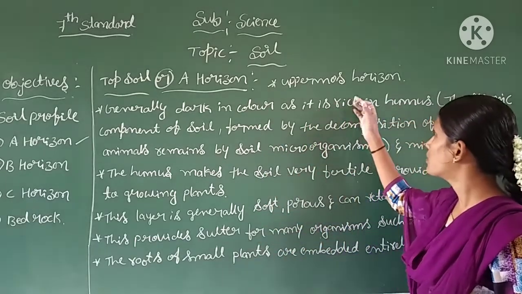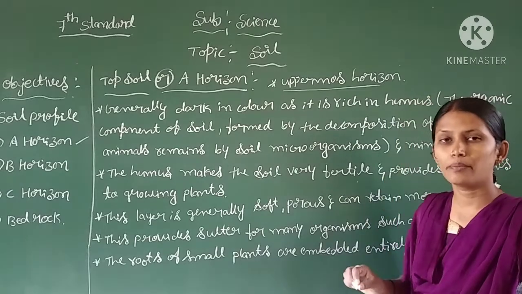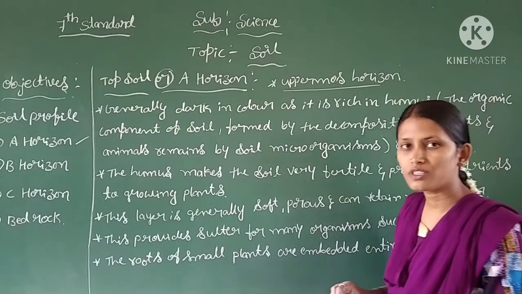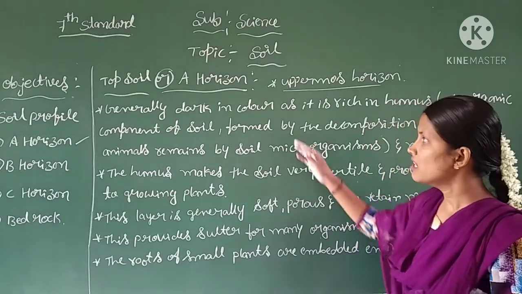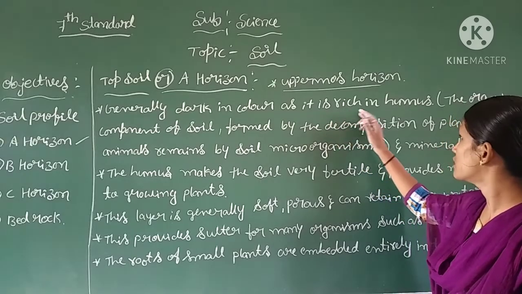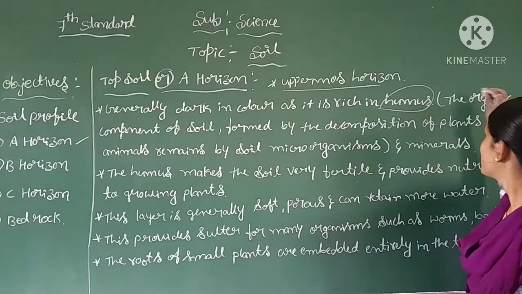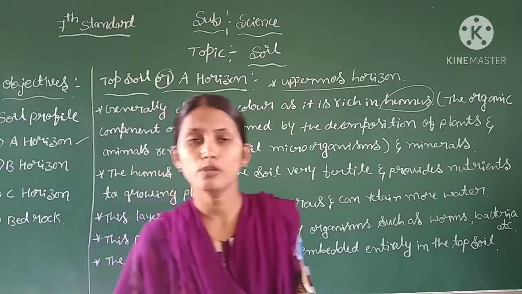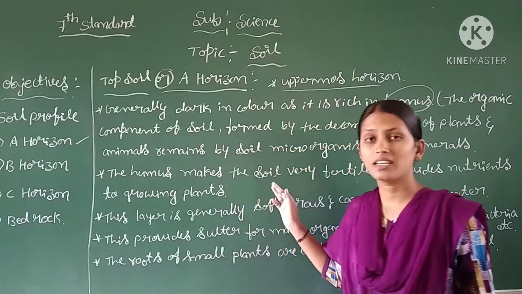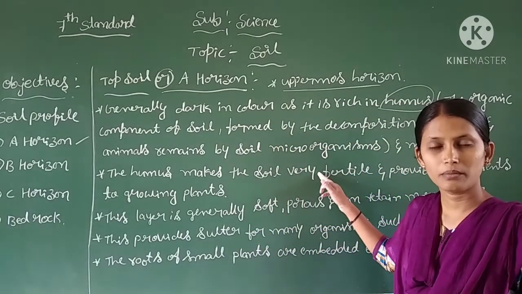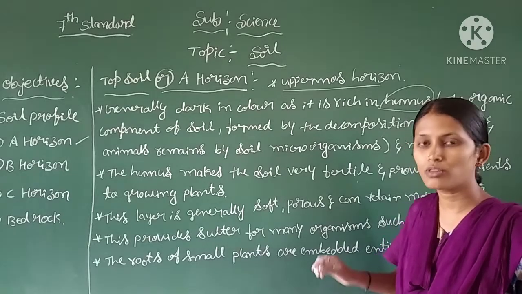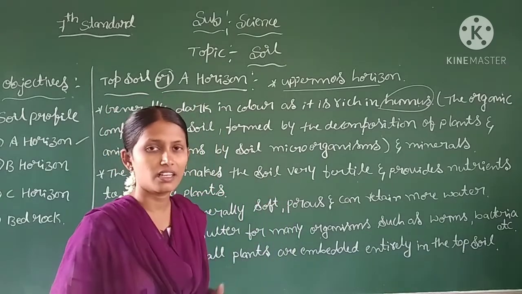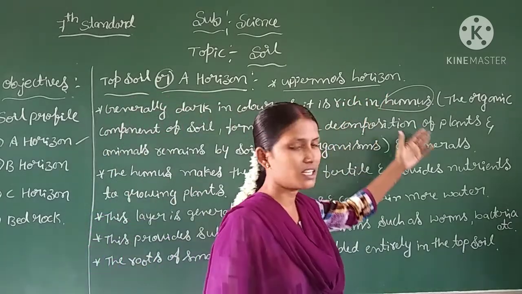Okay, the uppermost horizon is the A horizon, that is the topsoil. The uppermost layer of the soil we can consider as the topsoil. It is generally dark in color as it is rich in humus. What do you mean by humus? Humus is the organic component of the soil formed by the decomposition of plant and animal remains by the soil microorganisms. Topsoil is dark in color because of the presence of humus and minerals.